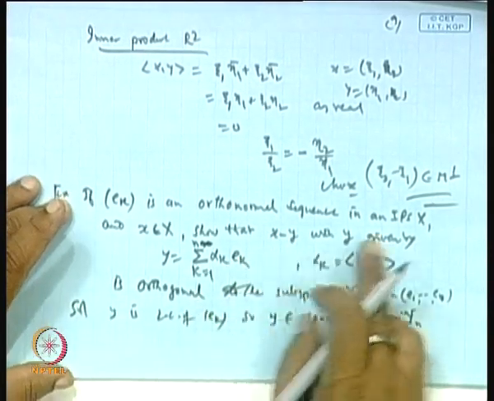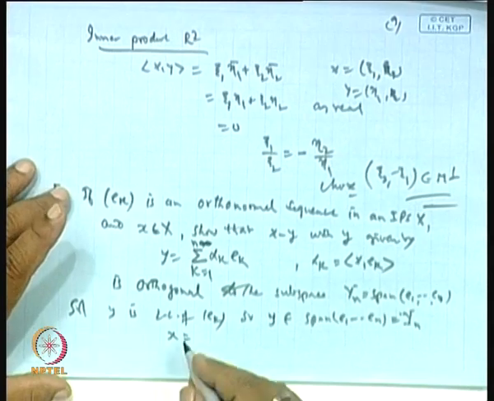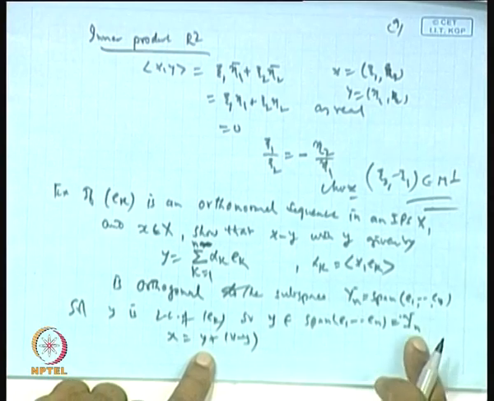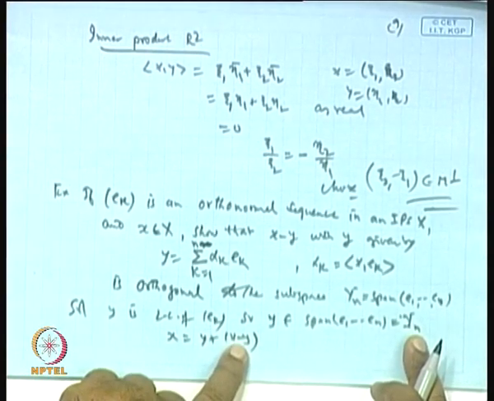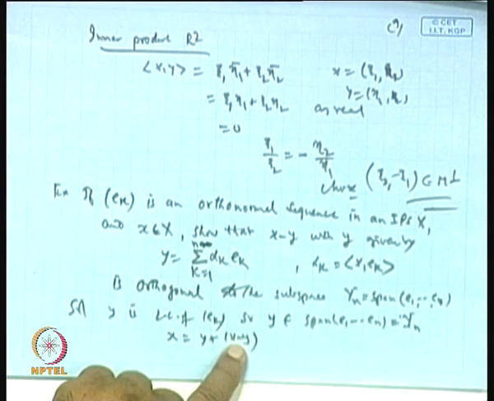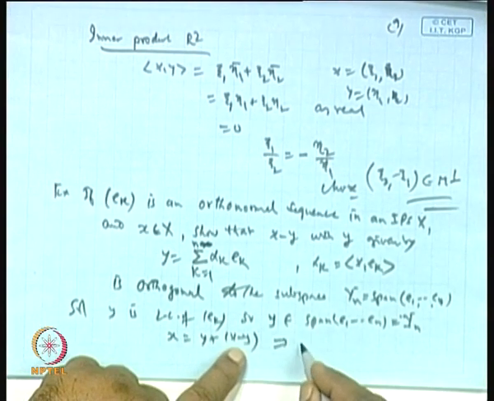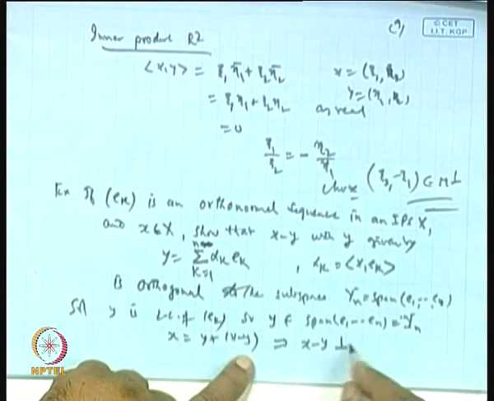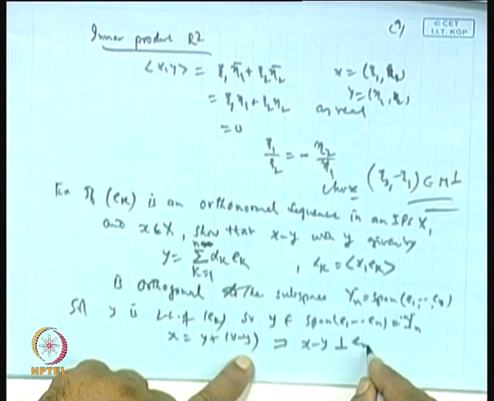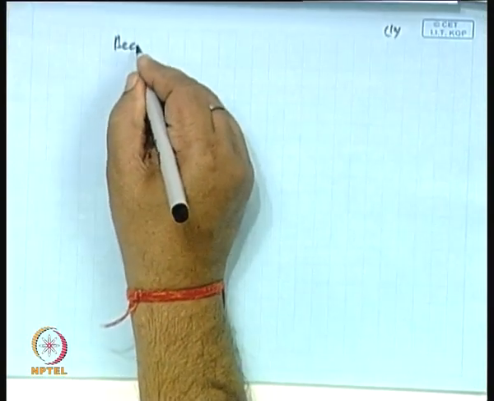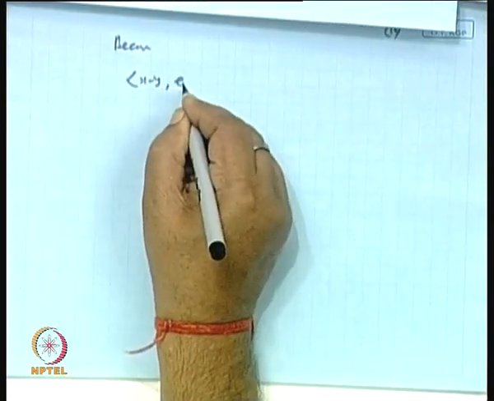Now, any element x can be written as y_n plus (x minus y_n). This y_n is an element of Y_n, and according to the projection theorem, we can express any element x as a direct sum of Y_n and Y_n perpendicular. So, basically this will imply that x minus y_n must be orthogonal to Y_n, that is must be orthogonal to e_m, is it not? And that can be seen from here. What is the inner product of x minus y_n with e_m?